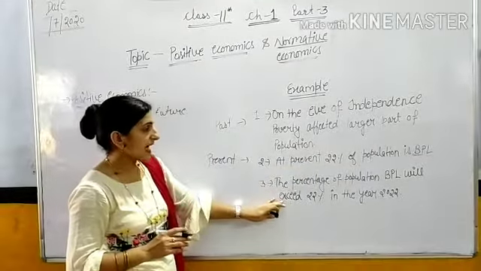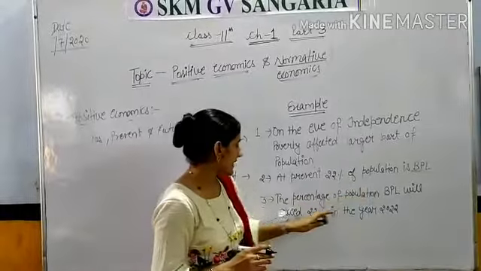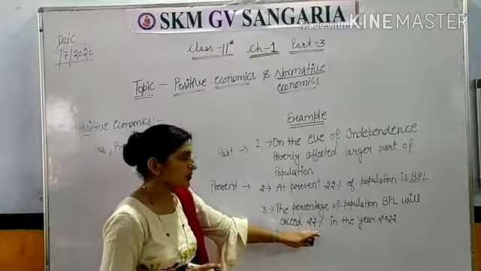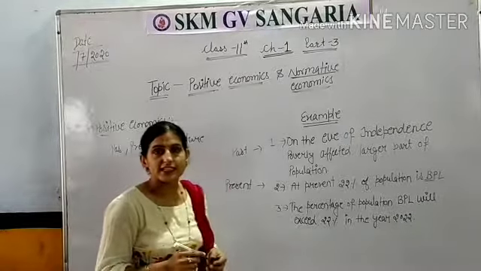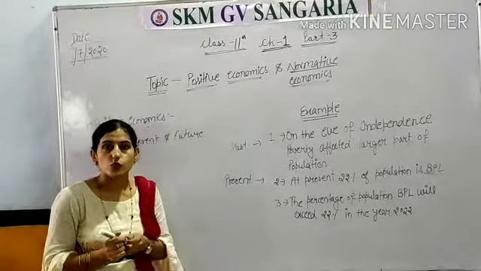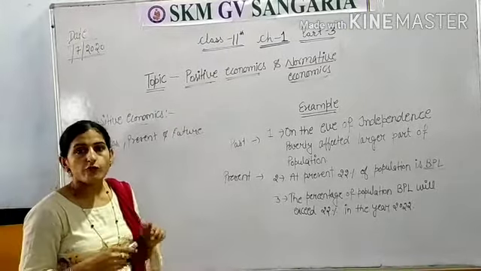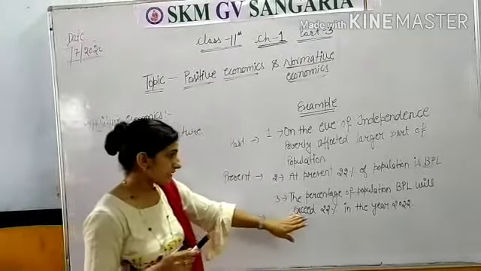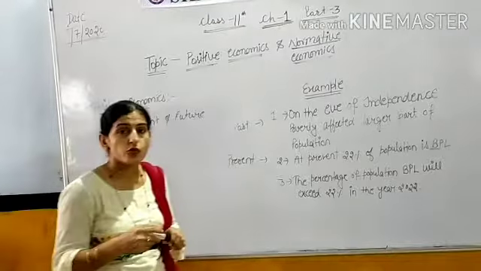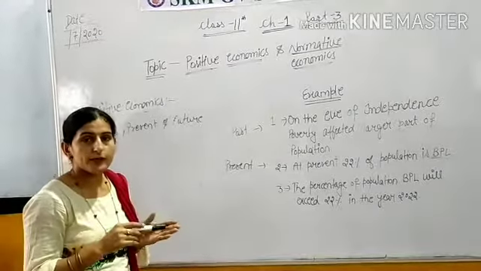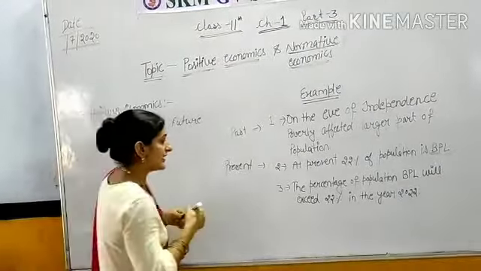Third, "the percentage of the population that is BPL will exceed 22% in the year 2022." We are saying that in 2022 the percentage of poverty in the population will be more than 22%. This is a statement of the future.